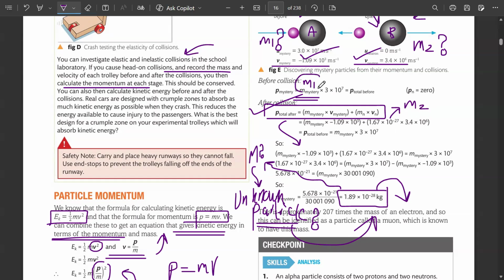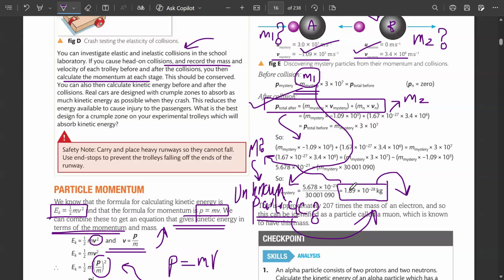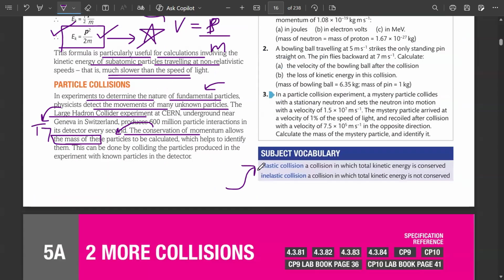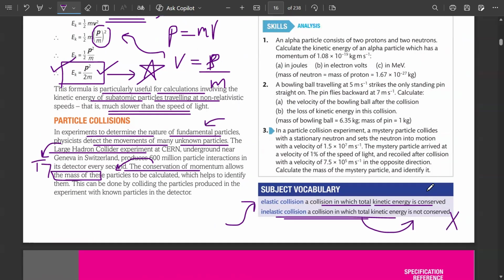And once you have calculated this m1, then you can use a data booklet to tell which particle this actually was. So elastic collision is a collision in which total kinetic energy is conserved, and an inelastic collision is a collision in which the total kinetic energy is not conserved. Clear?